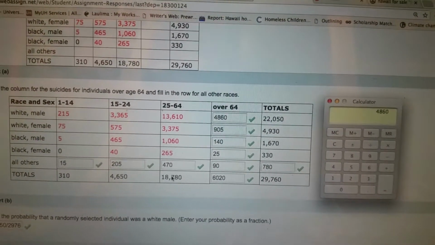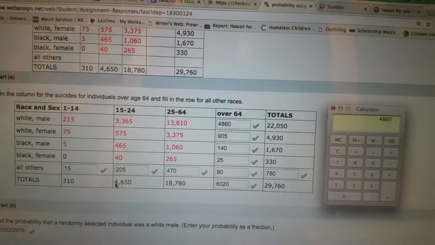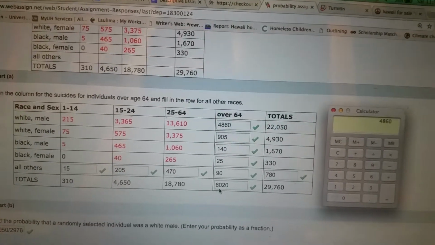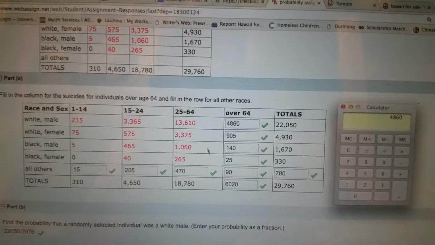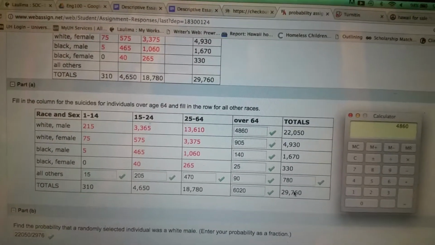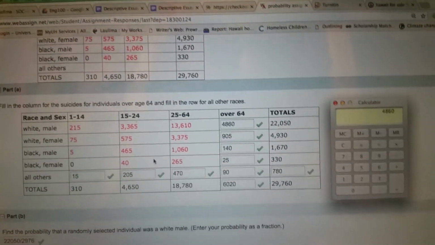29,760 minus the 18,780 minus 4,650 minus 310 should come out to 6,020. Again, your numbers will be different, but these numbers should be the same because they don't have any red. So that means they don't change.